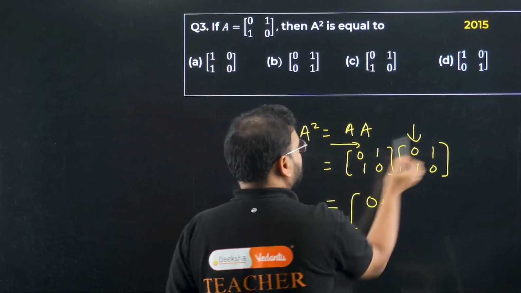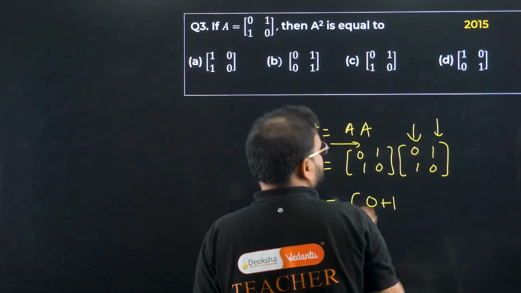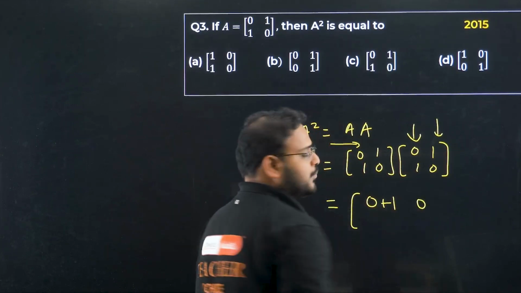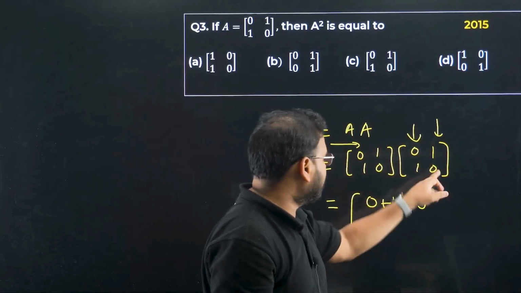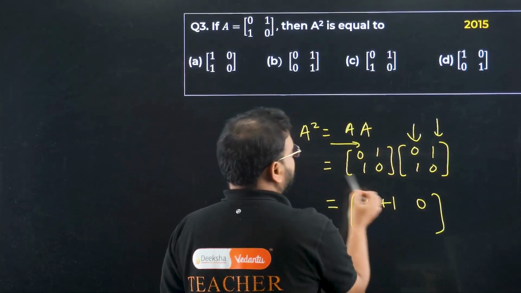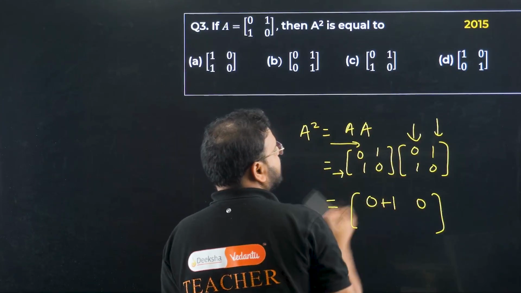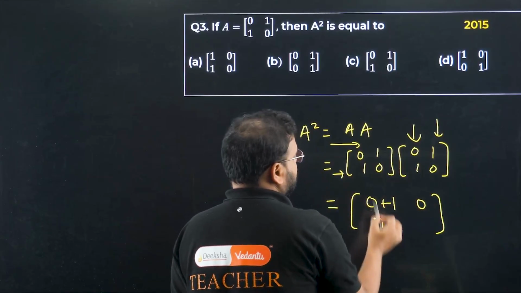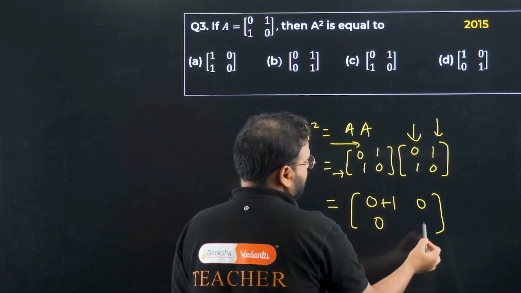Now, first row, second column. 0 into 1 is 0, 1 into 0 is 0, so simply 0. How come, sir? 0 into 1, 1 into 0. Okay. Simply next one. Here, second row, we're going to start. 1 into 0 is 0, 0 into 1 is 0, again 0, sir. And 1 into 1 is 1, 0 into 0 is 0, we get 1.